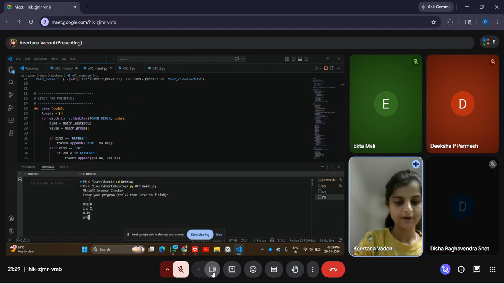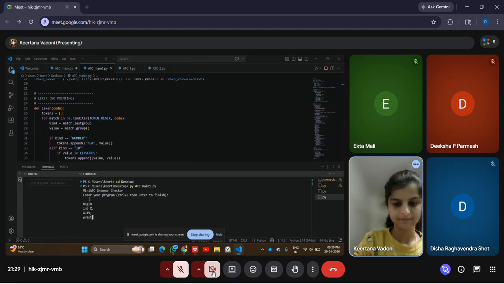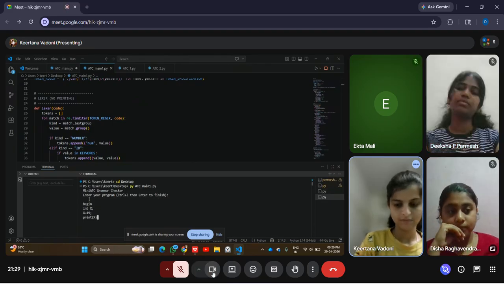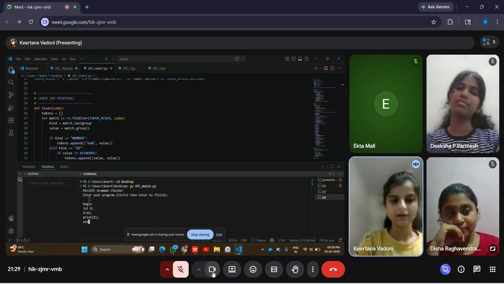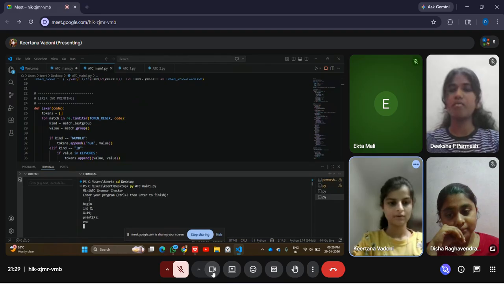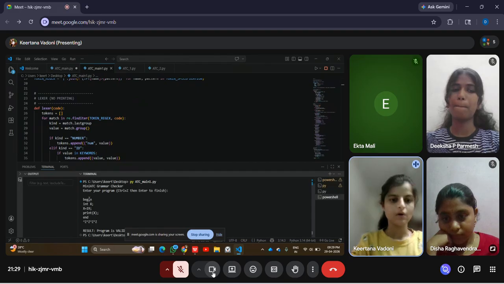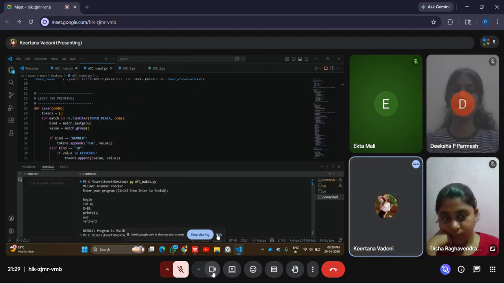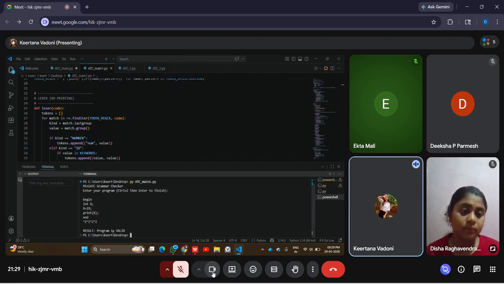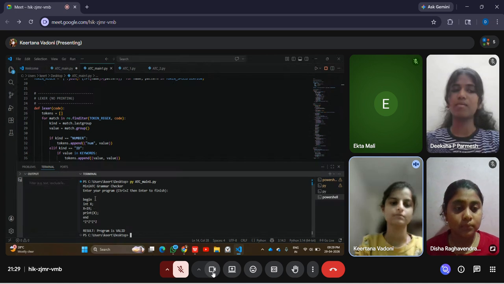And then I'm going to print this x. It has to end with the keyword end. After completing the program, I need to enter Control Z, then Enter. It is shown as program is valid, because we have entered a valid program.